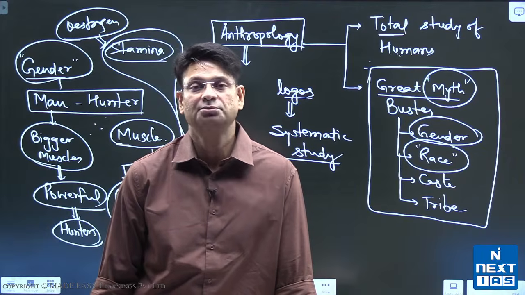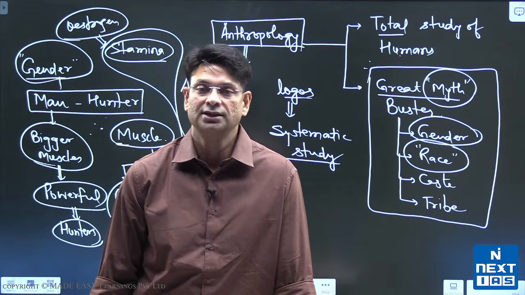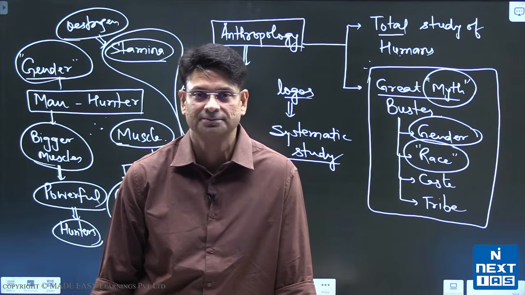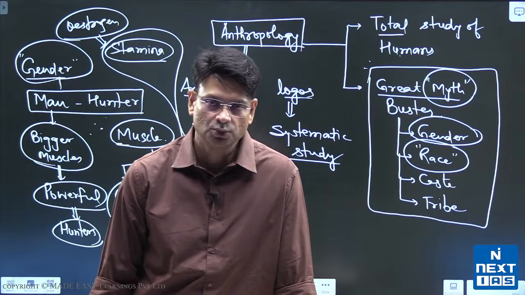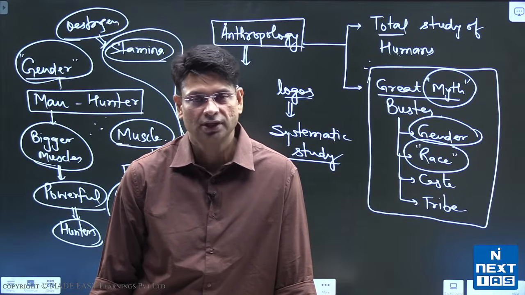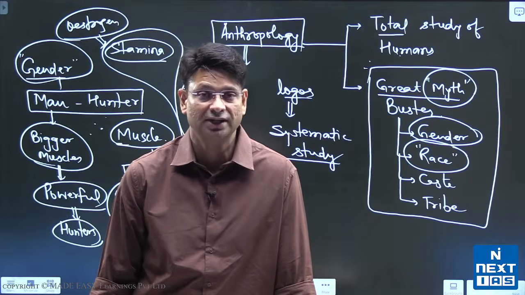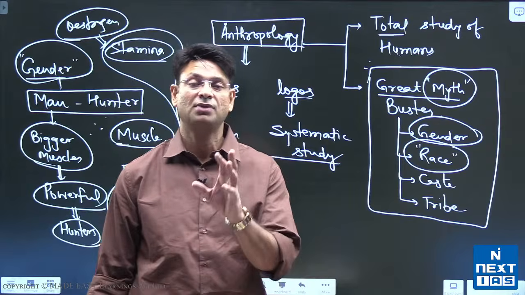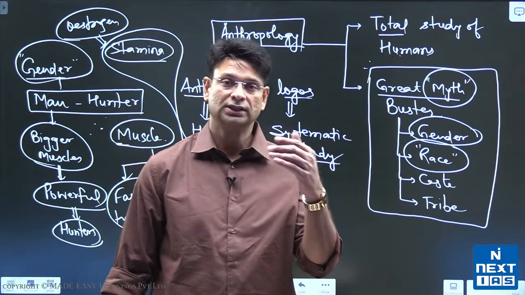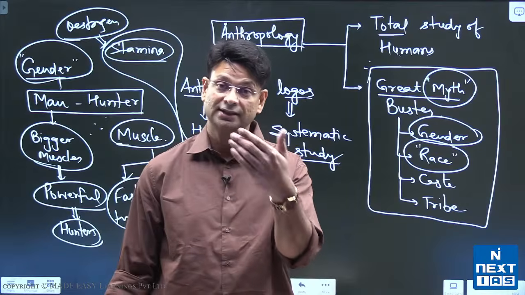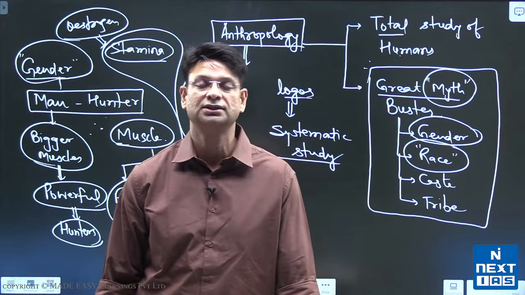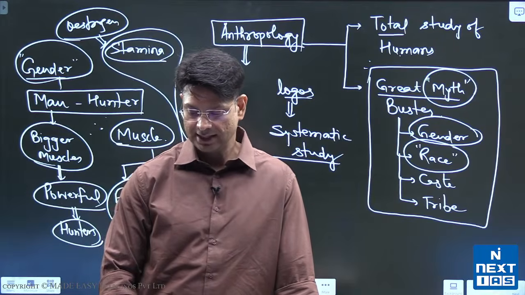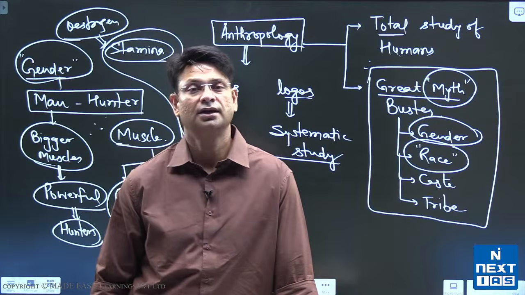On the other hand, the behavior of American and European girls in the stage of adolescence was very rebellious. So when she compared the two, she found that the biology of the two is similar, but their behaviors are different. That means it is not biology; rather there must be something in the culture that might be influencing the behavior of girls in different cultures. And that's where the theory of culture influencing personality emerged, right? So these things can be discussed in that manner.